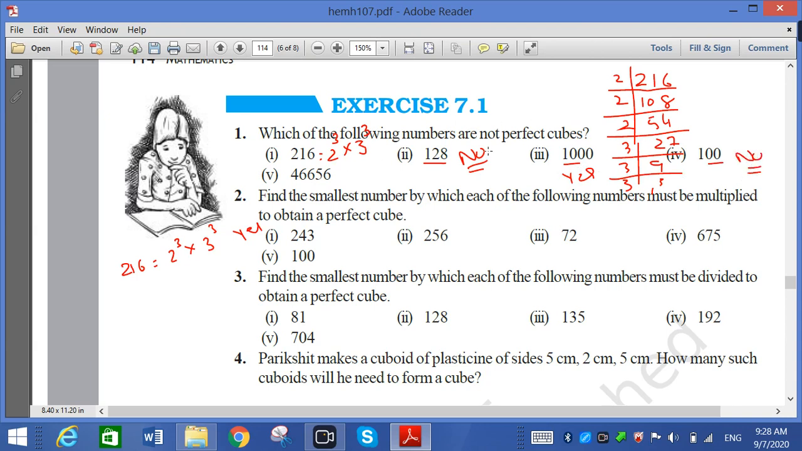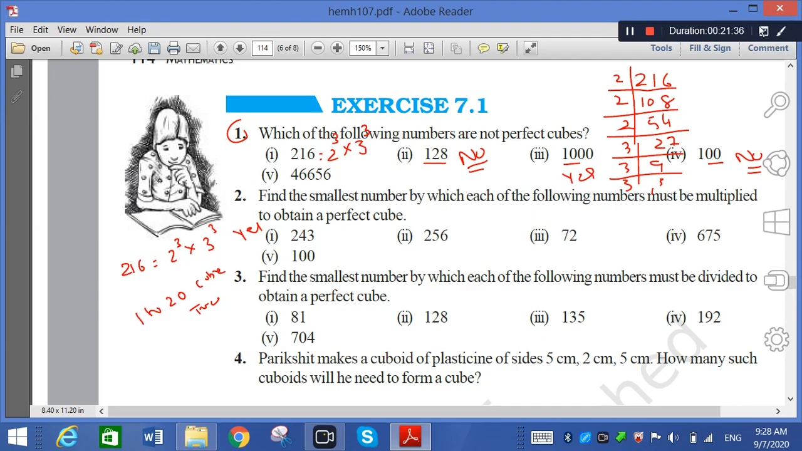This way you have to first complete the cubes of 1 to 20. You have to write them 2 times. Try it yourself in your rough book, and exercise 7.1 question number 1 you have to do in your homework. So it is sufficient. In the next lecture we will complete this exercise and then go on to the next. Now we stop here.